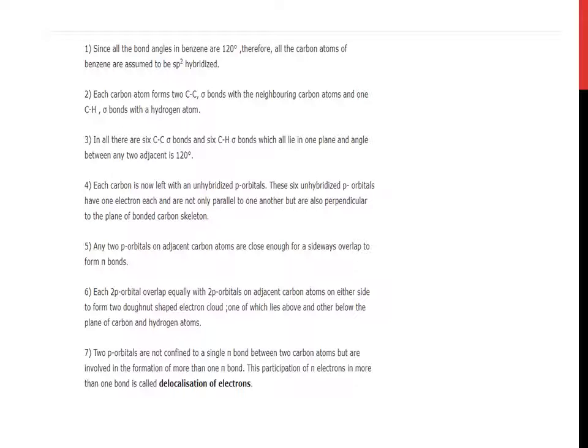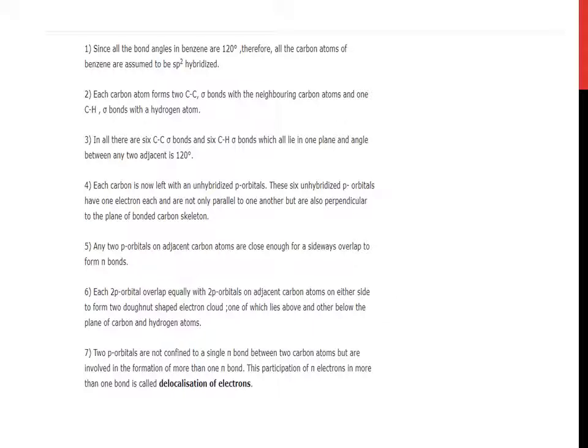Any two p orbitals on adjacent carbon atoms are close enough for sideways overlap to give pi bonds. Each 2p orbital overlaps equally with 2p orbitals on adjacent carbon atoms on either side to form two doughnut-shaped electron clouds, one of which lies above and the other below the plane of carbon and hydrogen atoms.